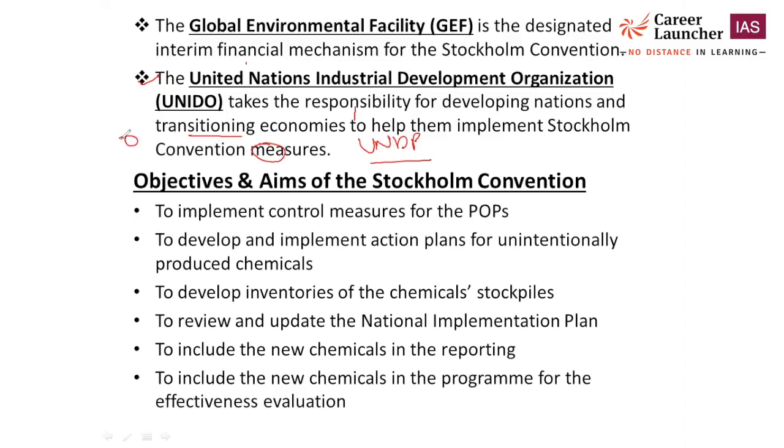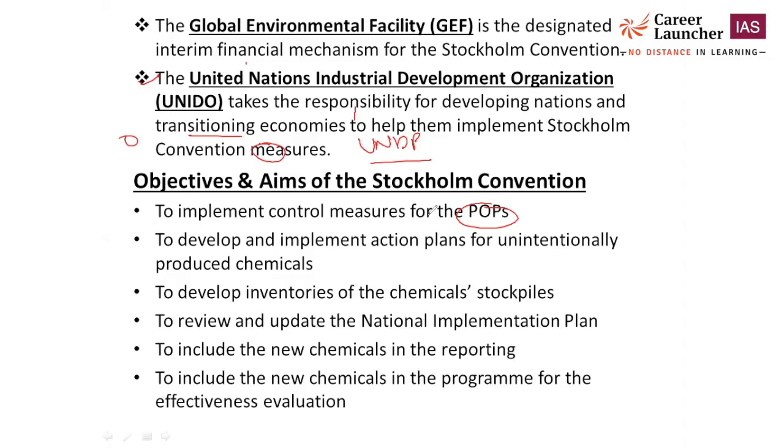Now, what are the objective and aim of the Stockholm Convention? As you all know, this is about the persistent organic pollutant, that we have to protect our environment and human health from this persistent organic pollutant. And for that, policies are required from the government, rules and regulations that should be followed by each and every person, each and every country, each and every state. Now the objective is to implement control measures for the persistent organic pollutant. What are the important policies, rules and regulations required for controlling and stopping the spread of such type of persistent organic pollutant?